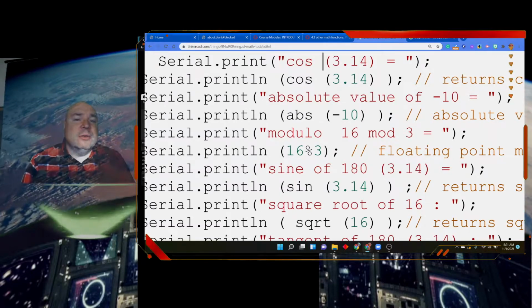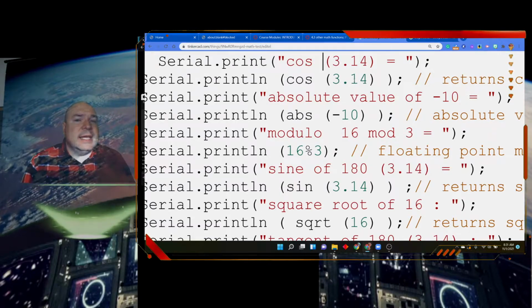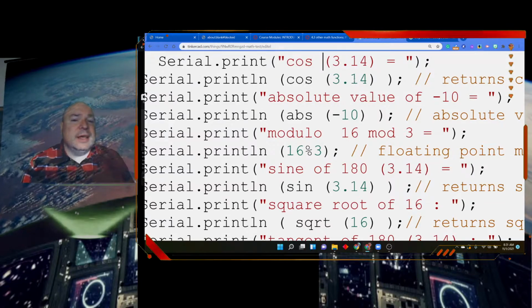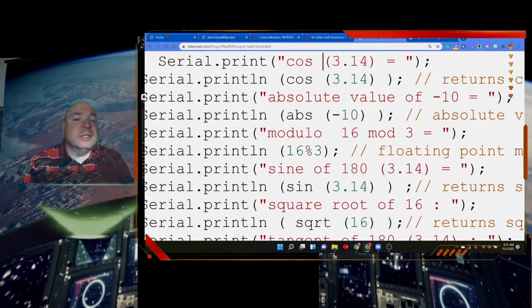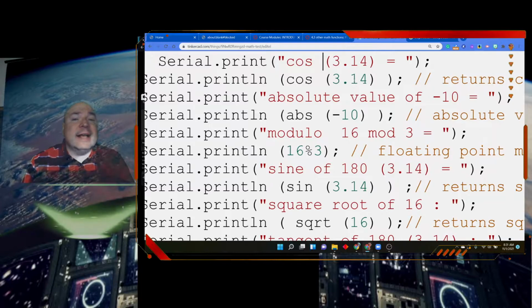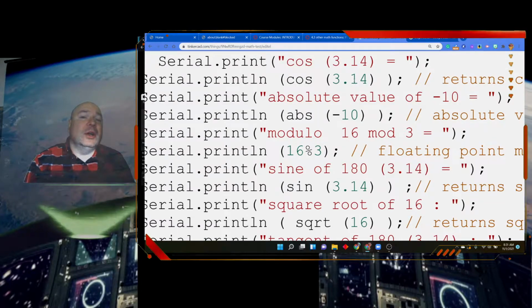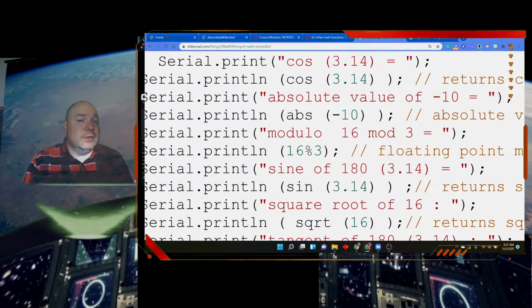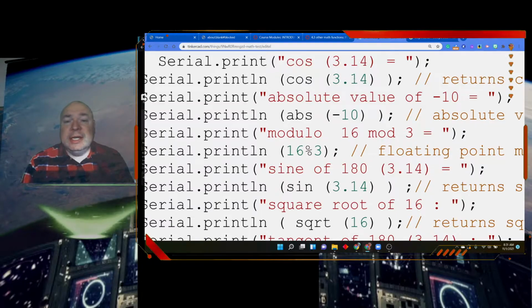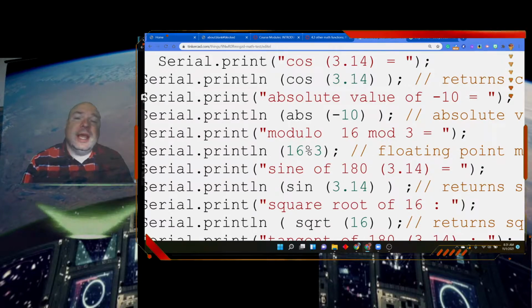But absolute value is kind of special. It can take either integer values or floating point values. It can do either. And it'll leave it as an integer when we do the absolute value, whereas cosine would return a float. Nothing you could do about it. It's going to return a float. Absolute value is going to return an integer if you send an integer to it, and return a float if you send a float to it.